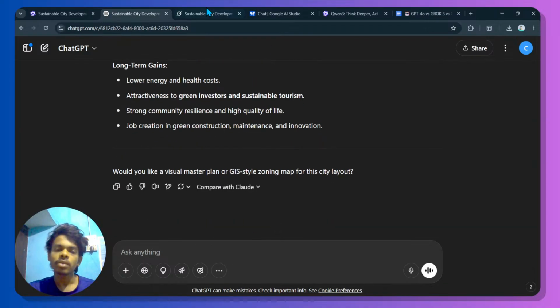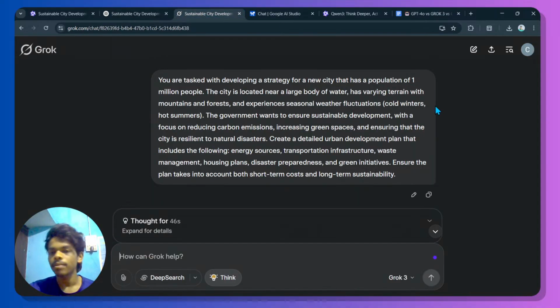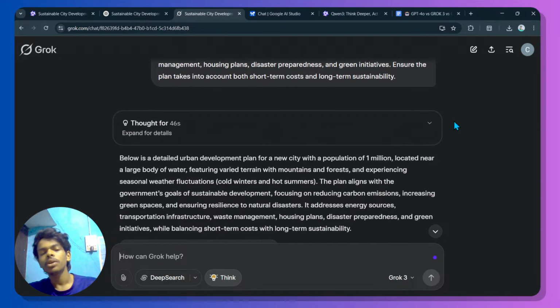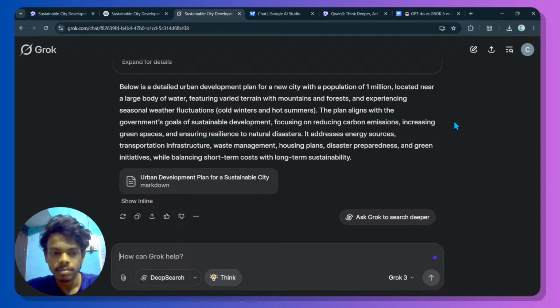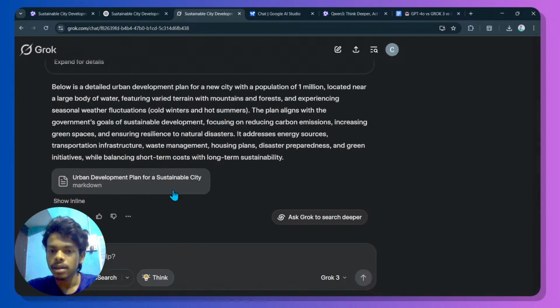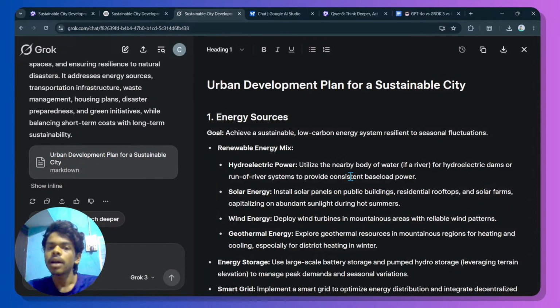Okay, so everyone is going to tell what they have learned, but we are not testing only what they are saying, we are testing how they are writing. So it has written a document, urban development plan for a sustainable city. This response is from Grok.